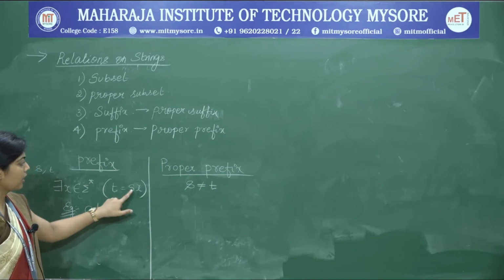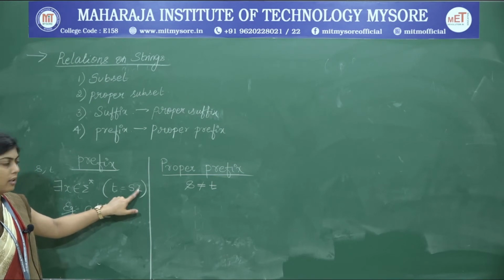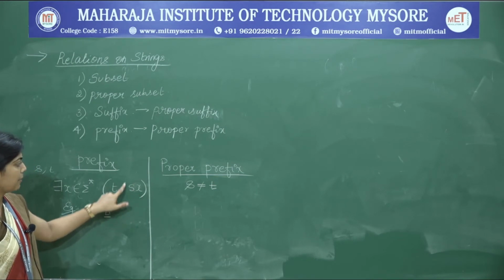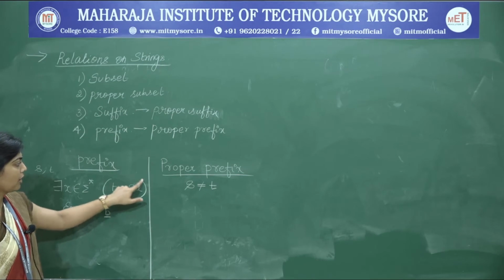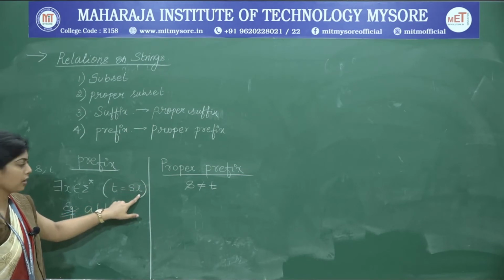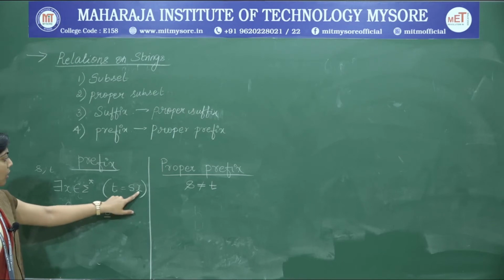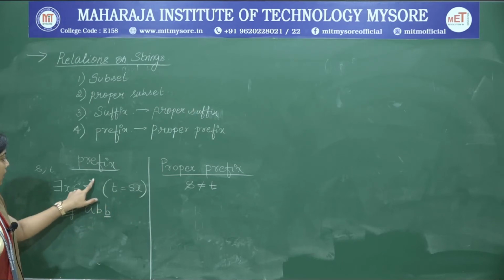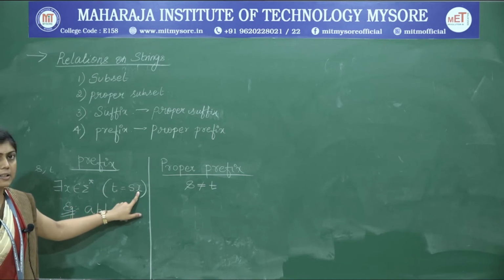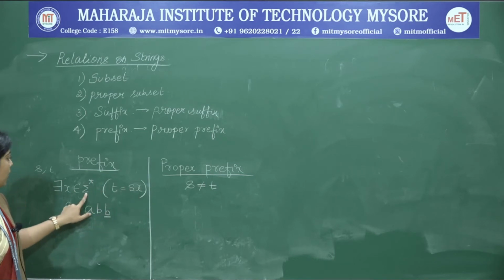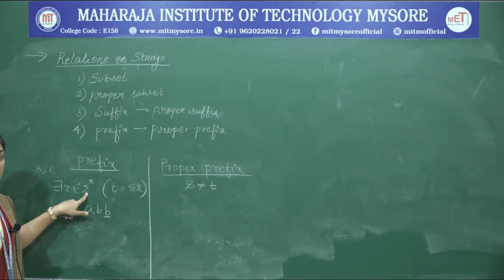So, T together is made up of S and X. Therefore, S is some part of the string that comes before another part of the string. This is called the prefix. Also, X belongs to sigma star, that means X is a string. We have seen in the previous classes what is sigma star.